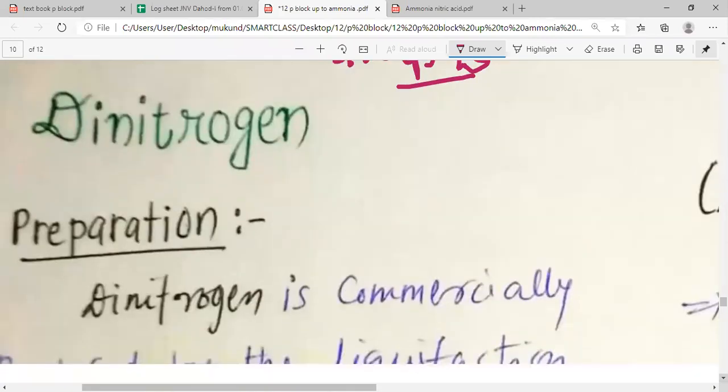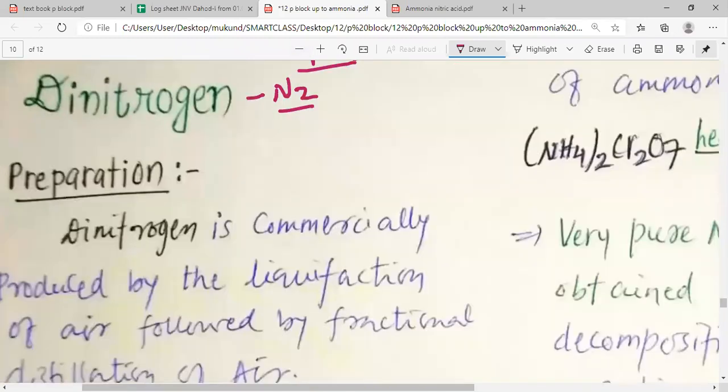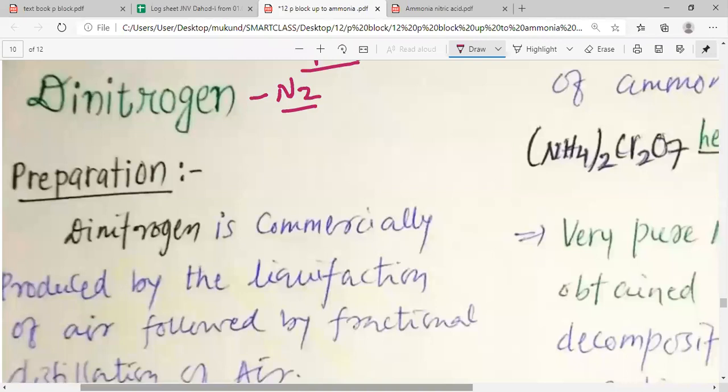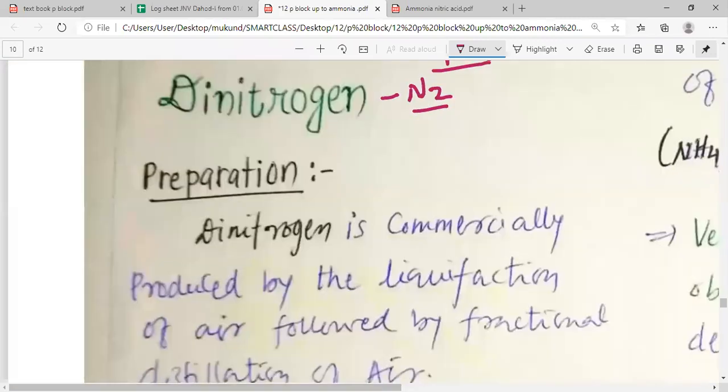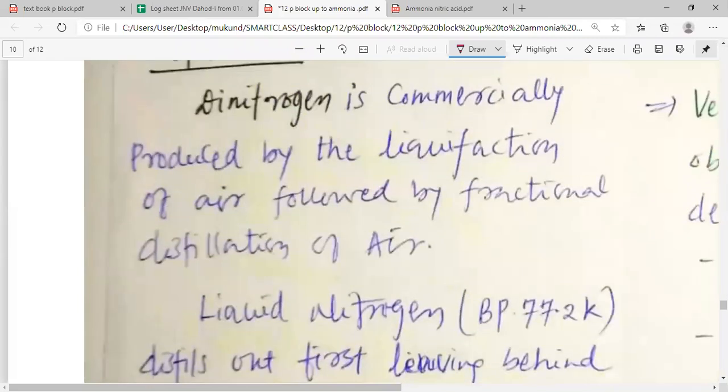Now let's study about dinitrogen. Dinitrogen is your N2 molecule. So let us study about dinitrogen. First, we will study about the preparation of dinitrogen. Let's study about the preparation. Let us have a look.